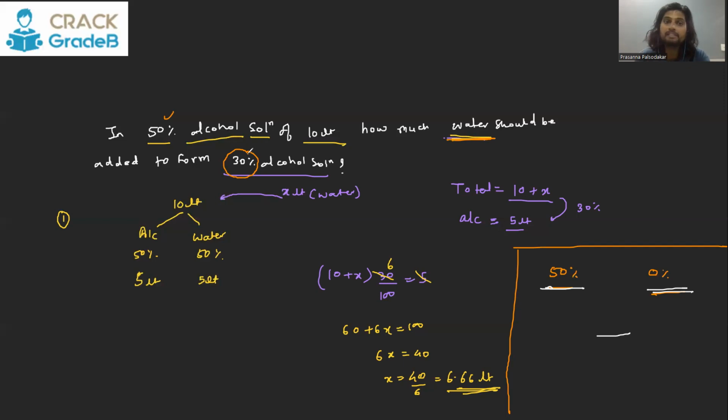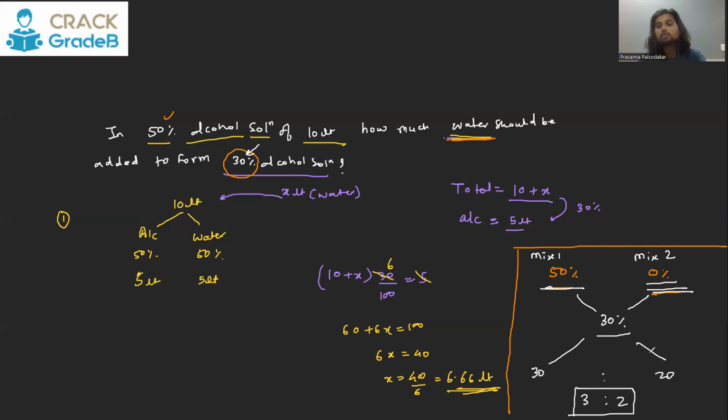So in the resultant, the percentage of alcohol is 30. That 30 you are going to write in the center like this. This is mixture 1, and this is mixture 2, which is of course pure water. That's why 0% alcohol. Then what we do is take their difference, which is 30. We take this difference, which is 20. And then we calculate the ratio. This ratio tells us in what ratio we should be mixing mixture 1 and mixture 2.